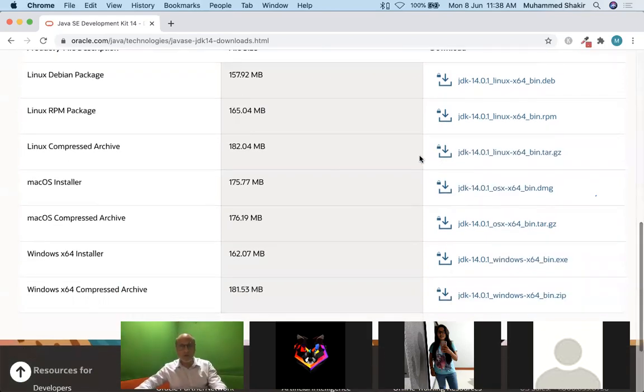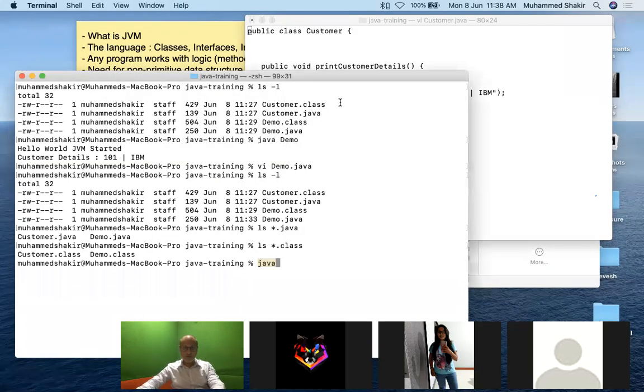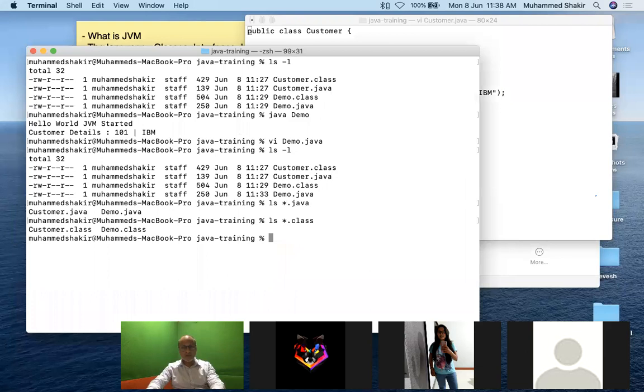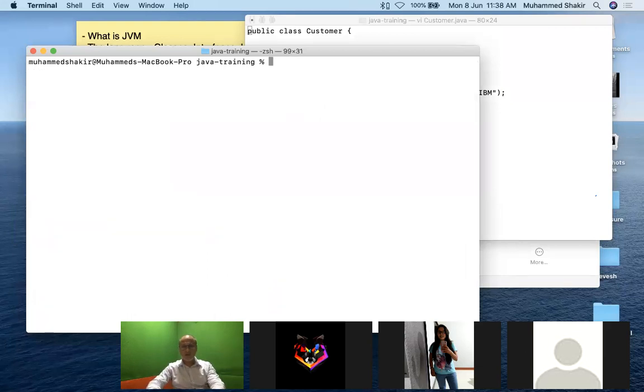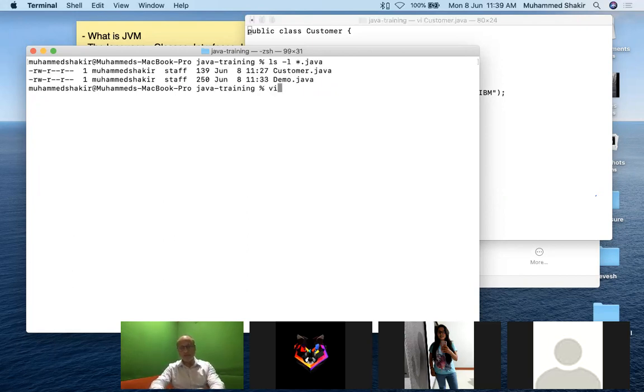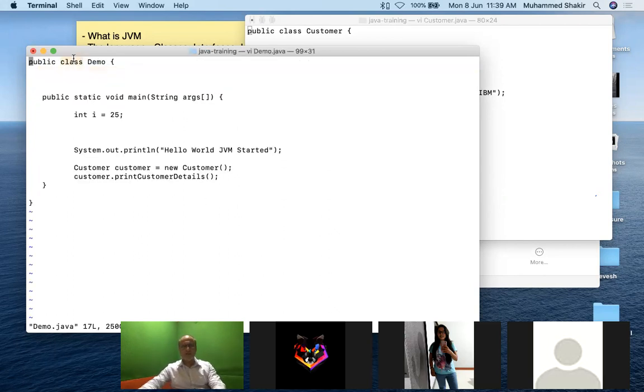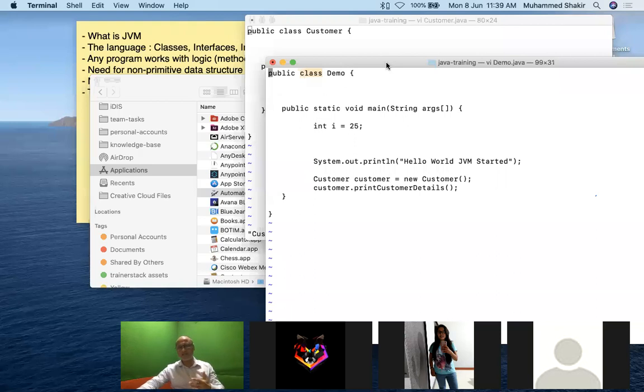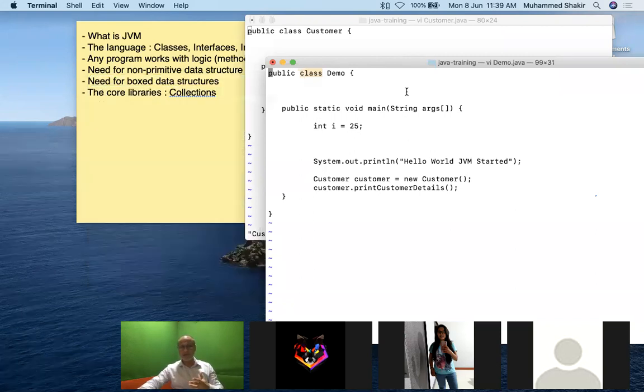We've got just 2 minutes over here, so let me wrap it up with a few other important points. The basics of the language: what have I written over here? You see, I'll say ls -l and I'll say *.java. These are the two .java files I have written. You can see the construct of these files. When I open any one of them, say Demo.java, I have written a class. This is the very fundamental structure of your Java application. Class is the most fundamental thing. There cannot be anything more fundamental than this in a Java application.